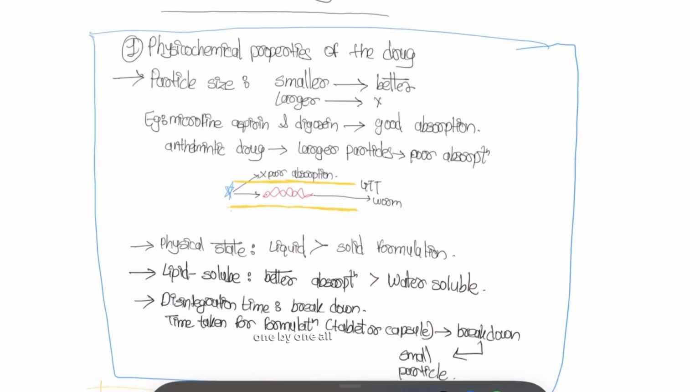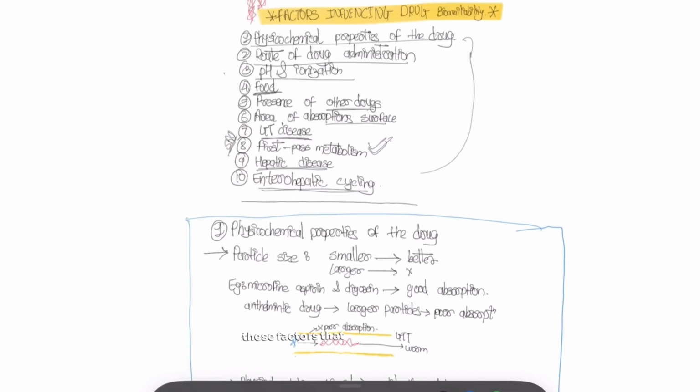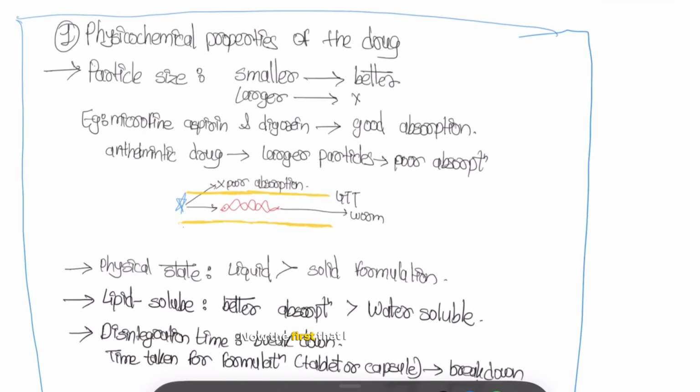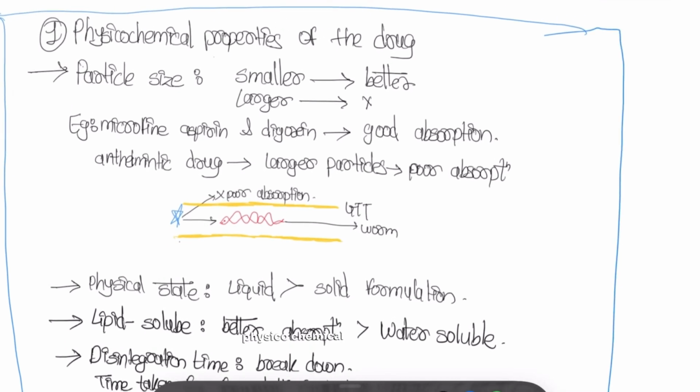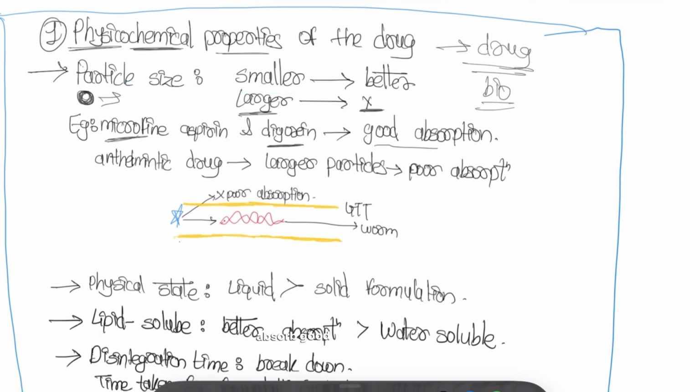Now, let's understand one by one all these factors that influence the drug bioavailability. The first that I told you is the physicochemical property of a drug. So, let's say the physical and chemical properties are affecting the drug bioavailability, right? Now, if the drug particle is very small, it is better absorbed, and the larger it is, the more slowly it absorbs. Digoxin is absorbed well. Anthelminthic drugs, which have larger particles, have poor absorption.